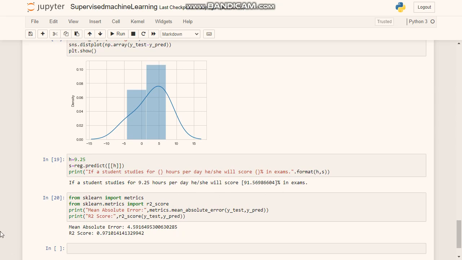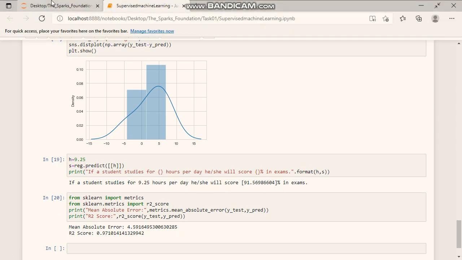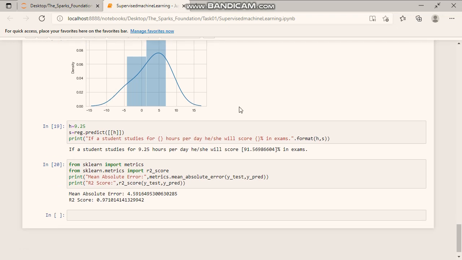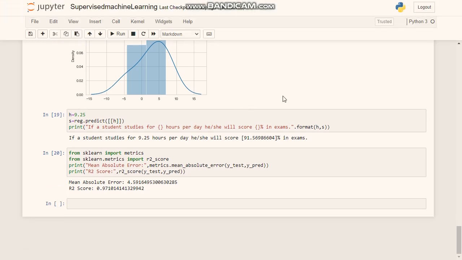And this is the model evaluation. We are using two performance metrics for evaluation. The first one is mean absolute error and the second one is R-squared score. So we are getting a high R-squared score, which is 0.97, and it is a good score. It tells us that our model is explaining 97% of the data.